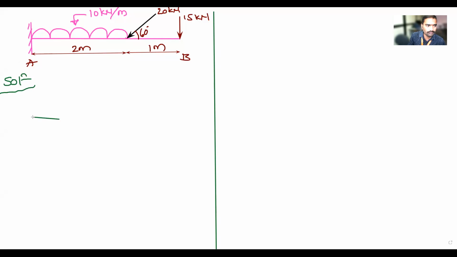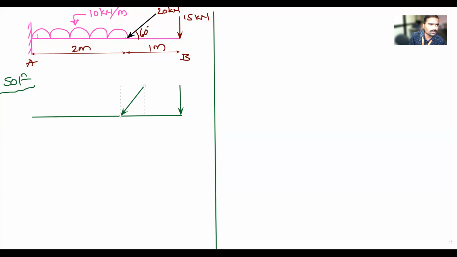I will draw the same figure. So this is the given beam. In this beam there is a concentrated load of 20 kilonewton which is acting at 60 degrees. If you want, you can write this point load, or the equivalent load, or you can write UDL.